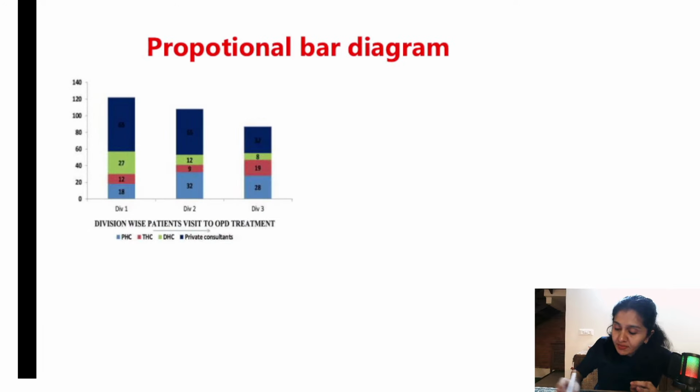What is proportional bar diagram? You can see there are different bars here, division 1, division 2, division 3. In each division, how many patients are visiting primary health center, taluk health center, district health center, and seeking healthcare from the private consultants. This is what I wanted to know, so I have plotted this proportional bar diagram. In this it is very easy to compare. We can say that in division 1, less people are visiting PHC and maximum of them are going to private consultants. So like this I can make comparisons. That is when you use proportional bar diagram. Within this bar only there are different sections, as you can see.